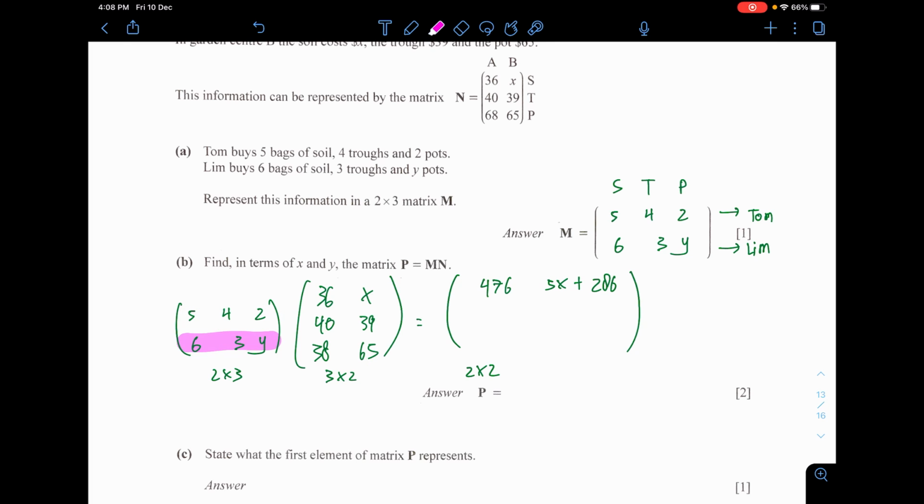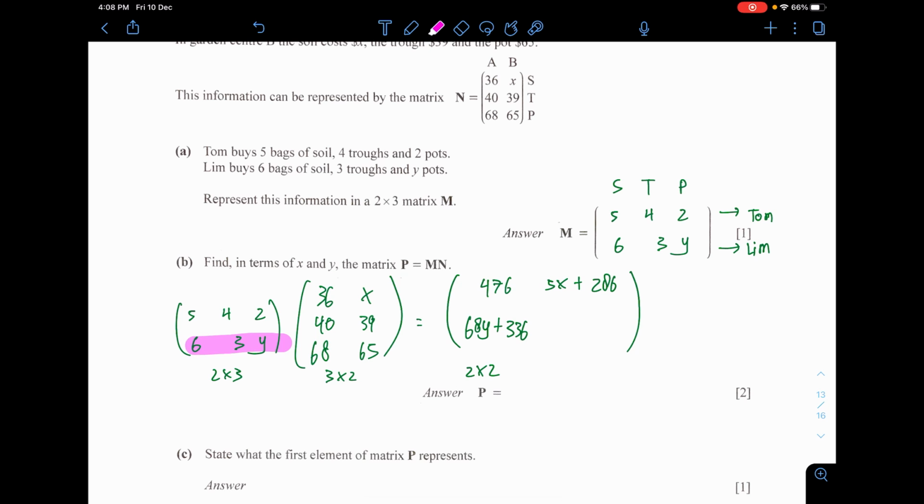Next, second row and first column. Yeah, all of these are numbers except the last one. There will be 38y. Okay, plus, wait a minute, this is 68. Oh my god, that was actually close. Yeah, 68. Okay, 68y plus the rest of them, 336.